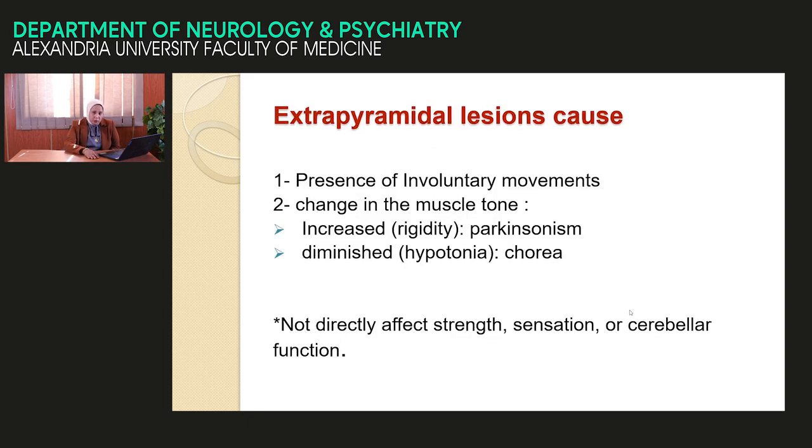We put a statement in my lecture: patients with extrapyramidal diseases present with two major clinical signs and symptoms. First, the presence of involuntary movement, which we will discuss later, and second, change in the tone. All extrapyramidal diseases will increase the tone, and the tone, when increased due to extrapyramidal lesion, is called rigidity, while the tone increased due to pyramidal lesion is called spasticity. So in my lecture, increased tone is called rigidity because it is due to a lesion in the extrapyramidal system. All extrapyramidal diseases will increase the tone in the form of rigidity, except chorea, which is associated with diminution of the tone.